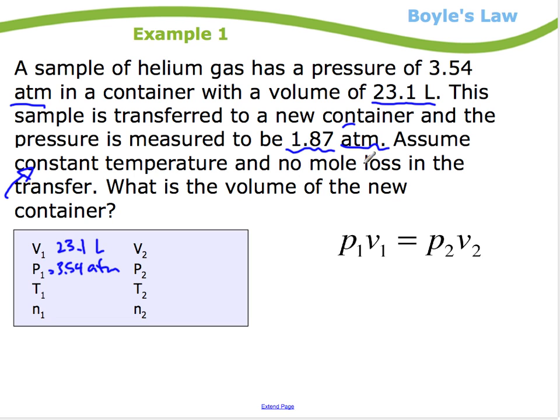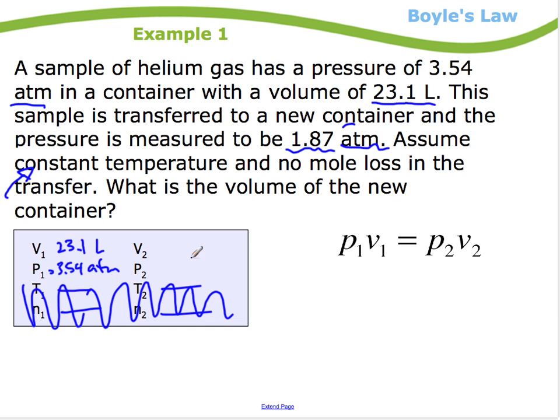Then it says assume constant temperature, no mole loss. So constant temperature, this doesn't change. No mole loss, this doesn't change. So these aren't even factoring in this question. And then they say the final pressure is 1.87 atmospheres. And the question is, what is that volume?